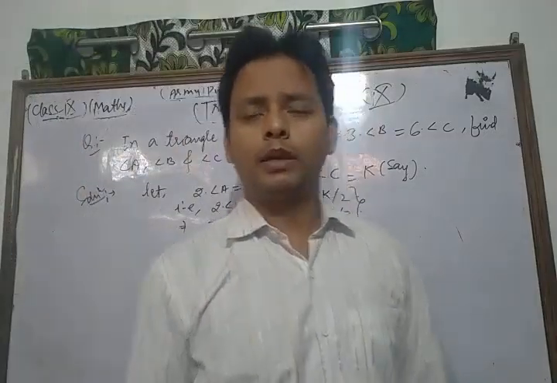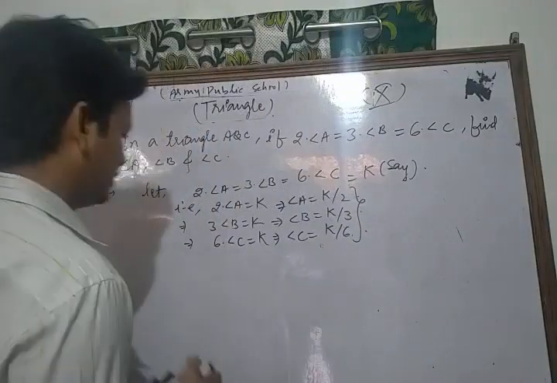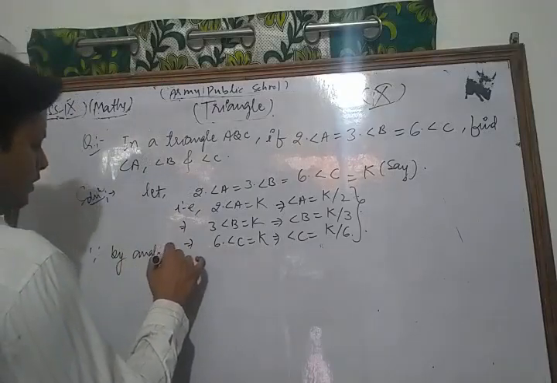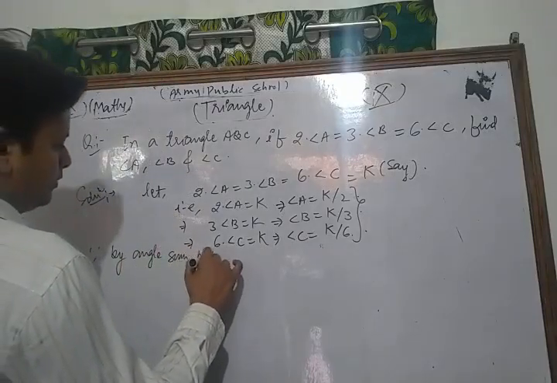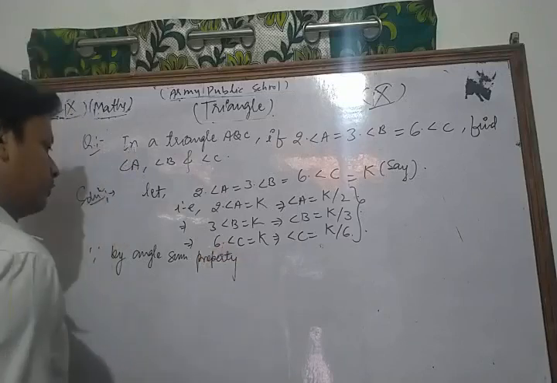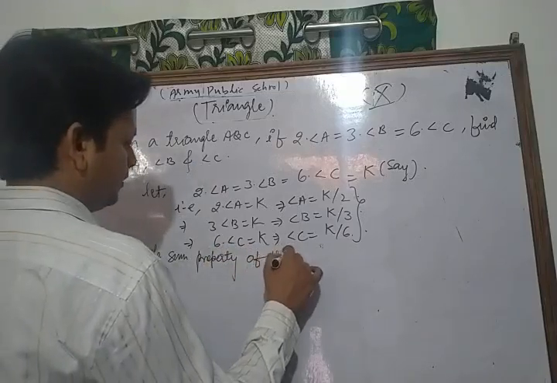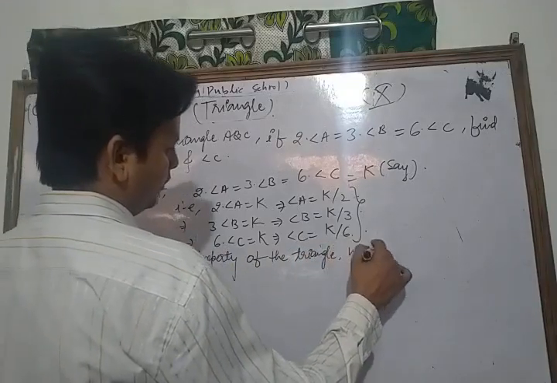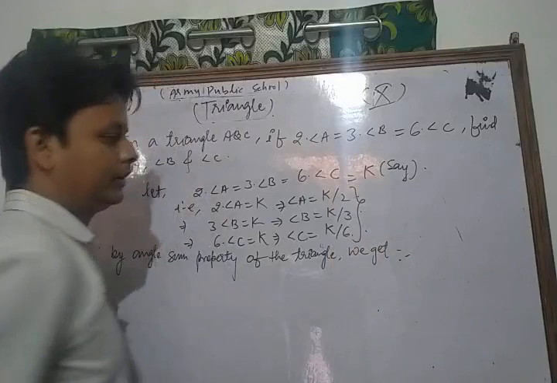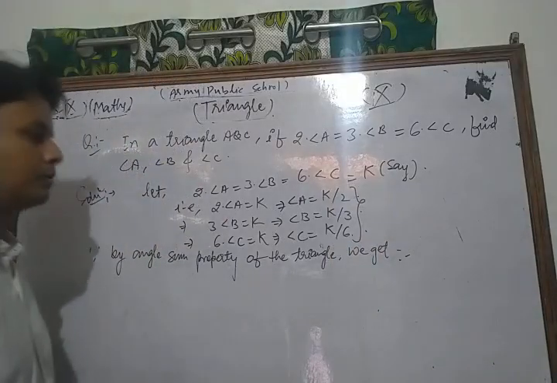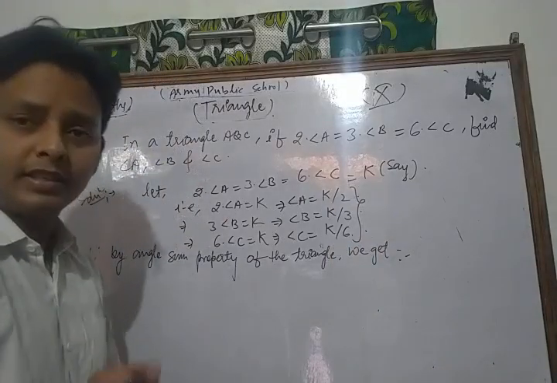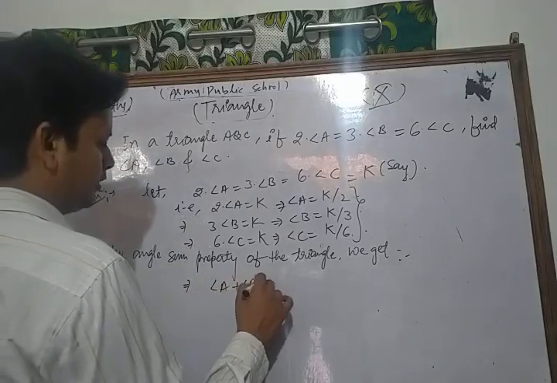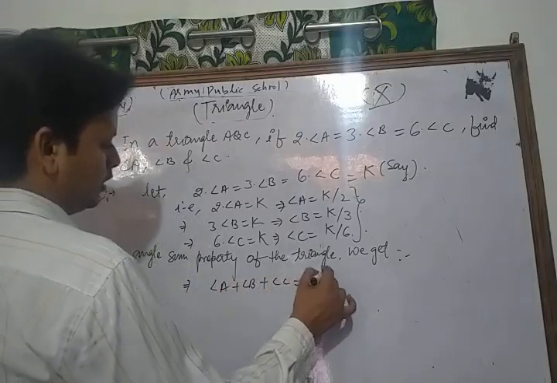Thus, by the angle sum property of the triangle, we get, you know that angle A plus angle B plus angle C is equal to 180 degree.